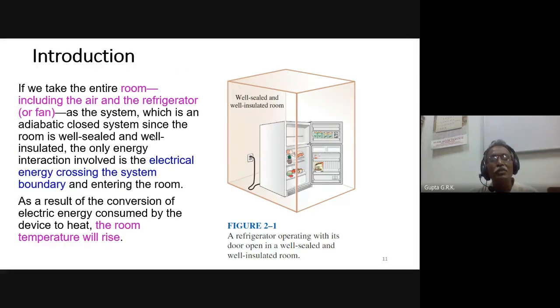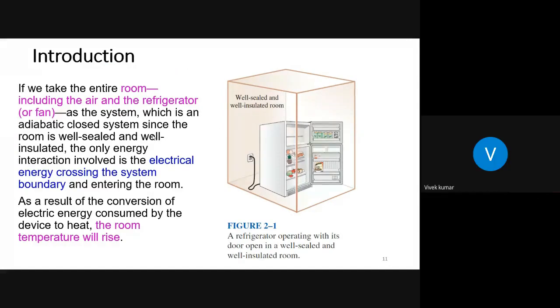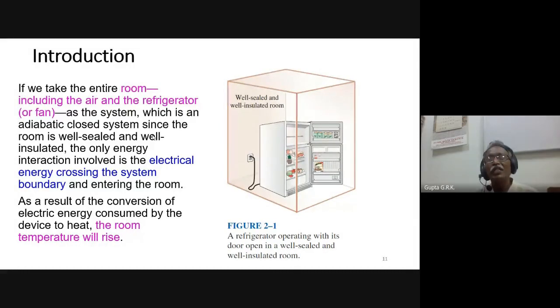Okay, this is what happens. A refrigerator releases heat. Actually, work transfer takes place. Though it is a closed room, there is no mass transfer. Electrical energy gets transferred into the room from outside. So normally we feel that there is no energy transfer or mass transfer for a closed room.